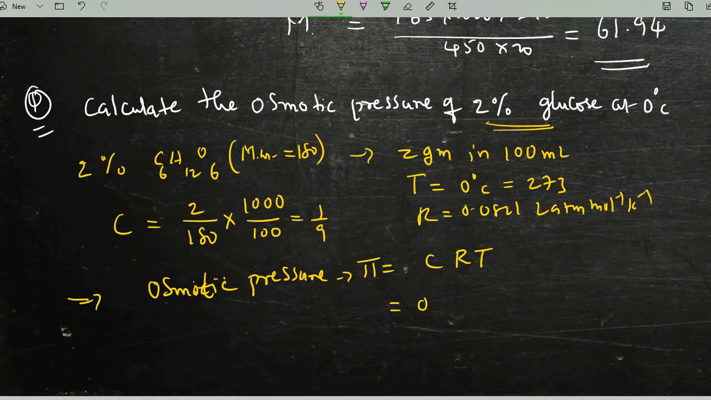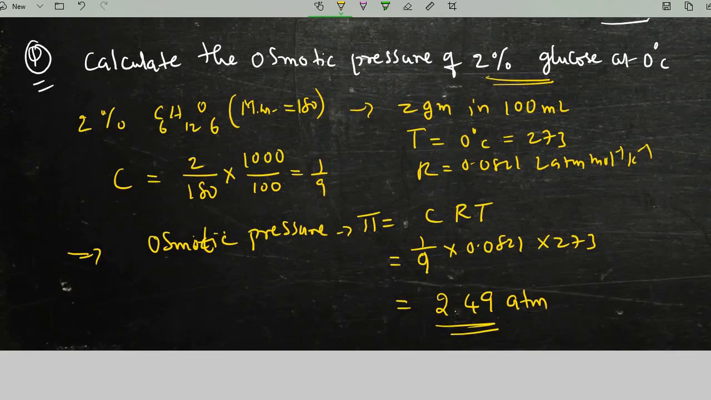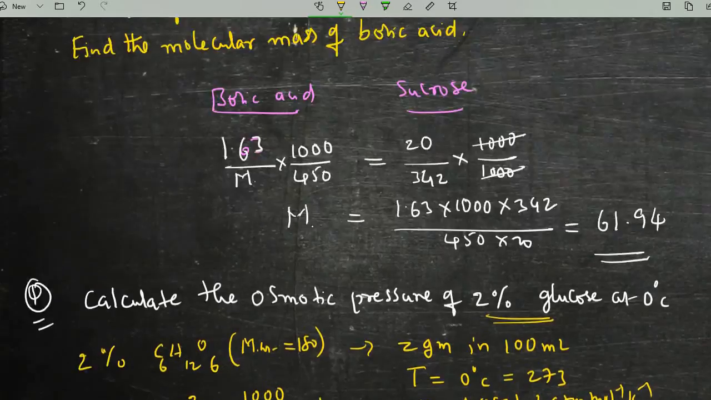And C value you have, 1 by 9. C value 1 by 9 into 0.0821 into 273. So upon simplification, what will come? We will check it off. Upon simplification, we got 2.49 atmospheres. 2.49 is the osmotic pressure of this question.